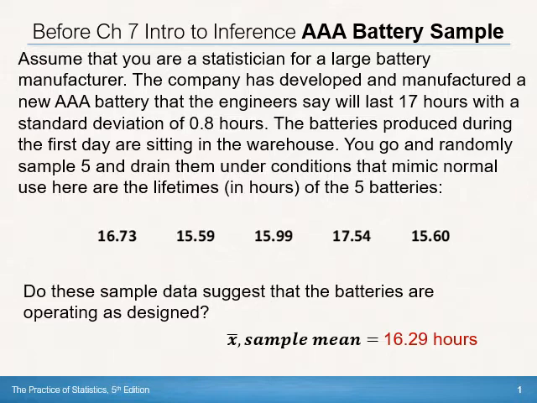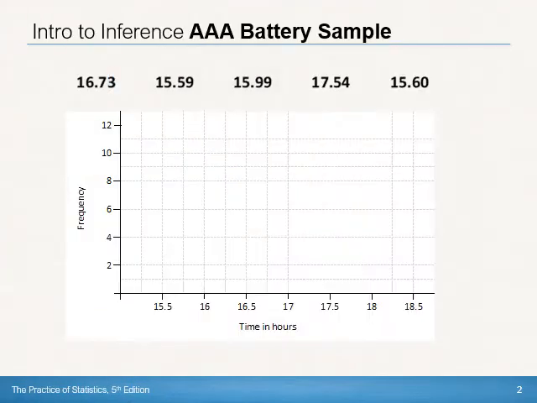Well, we might graph that data. So that's what we're asking you to do: put those on a histogram, as you see here. Go ahead and do that. Shade in each block for each one. Careful, the class widths are 0.25. So this is what I got when I plotted those 5 data values.